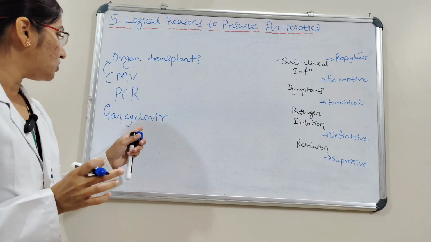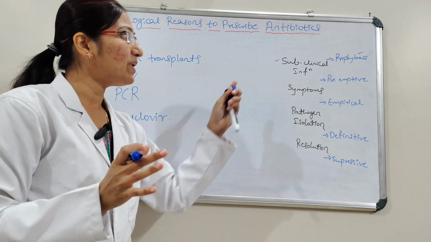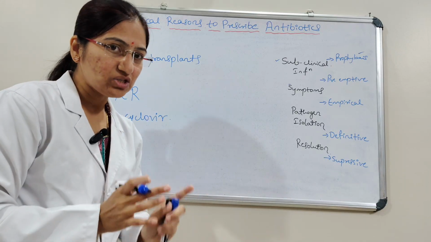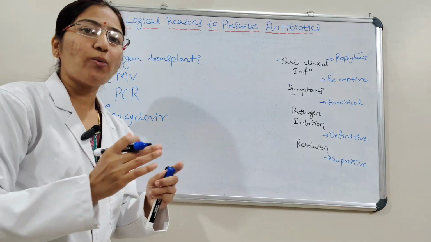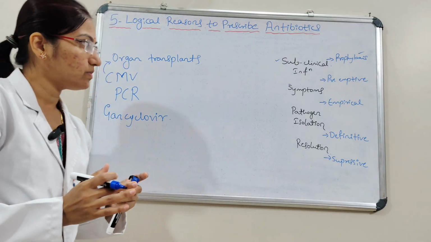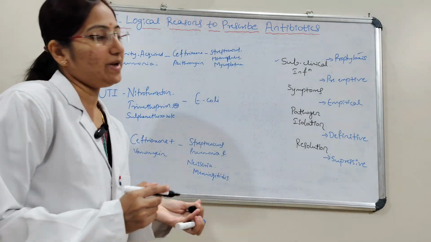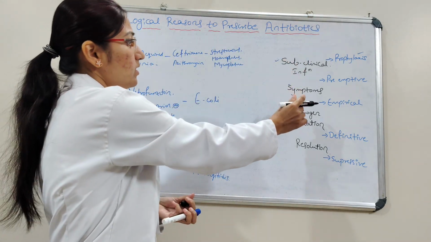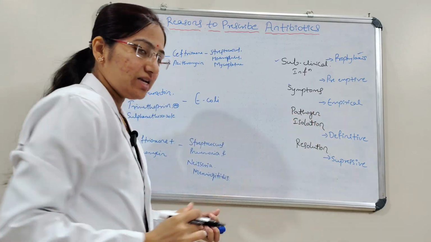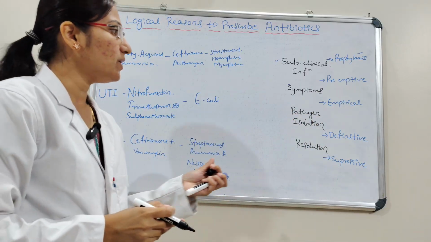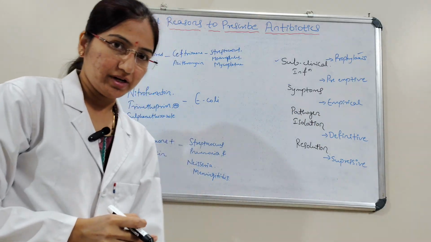Like this, we are going to detect the infection in the subclinical stage, and then we are going to provide a treatment. This is the second type. We'll see the third type of prescribing antibiotics, that is, now we'll see the pathogen isolation. Here it is an empirical treatment.